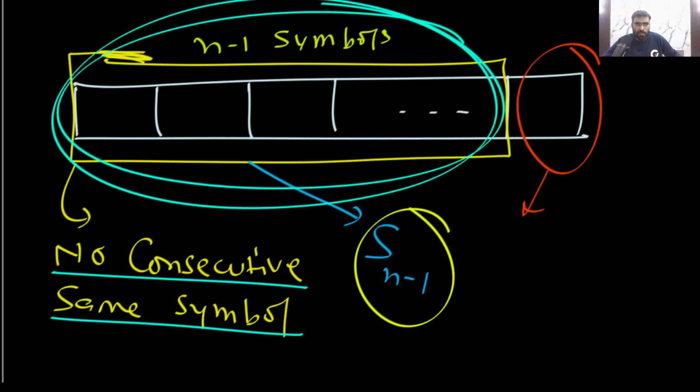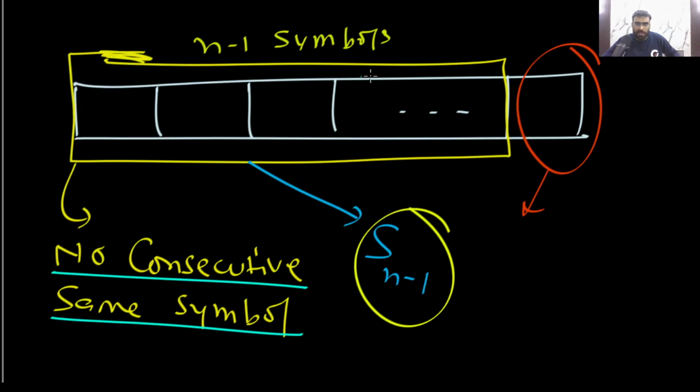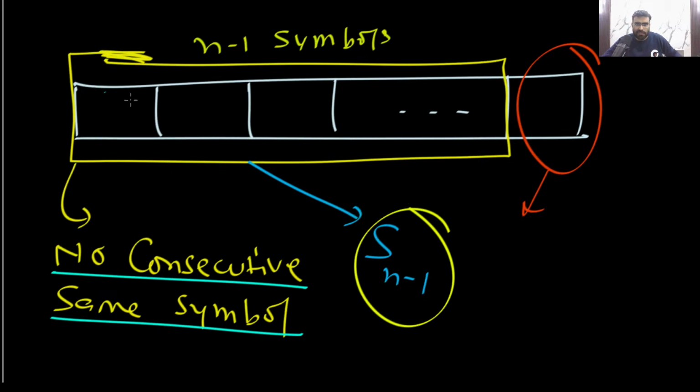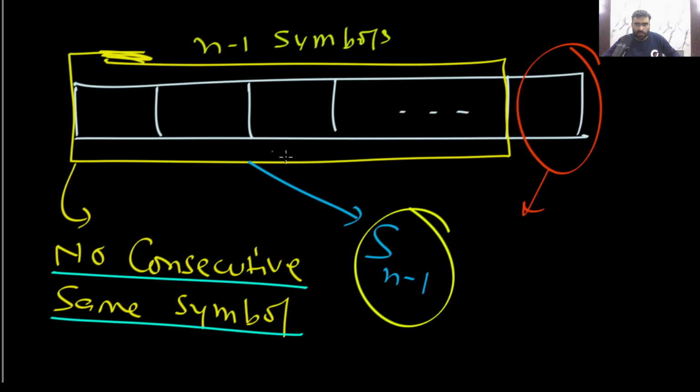After doing this, you don't have any consecutively same symbol. So how many strings can I create here? That will be Sn minus 1. In this area I can create Sn minus 1 strings.